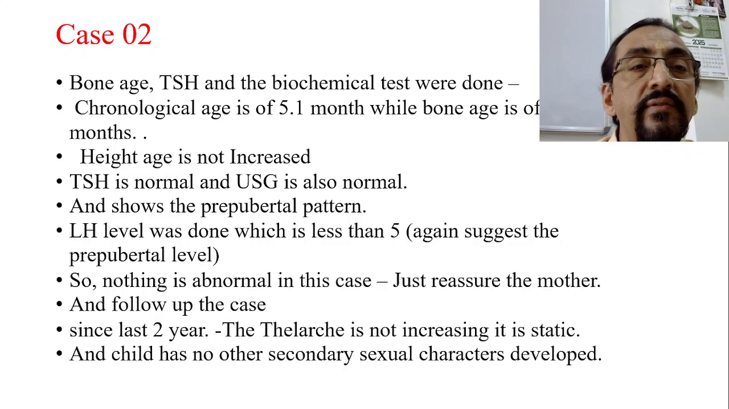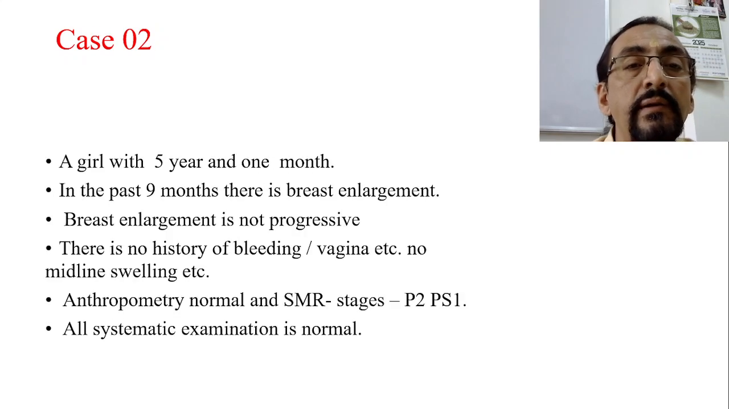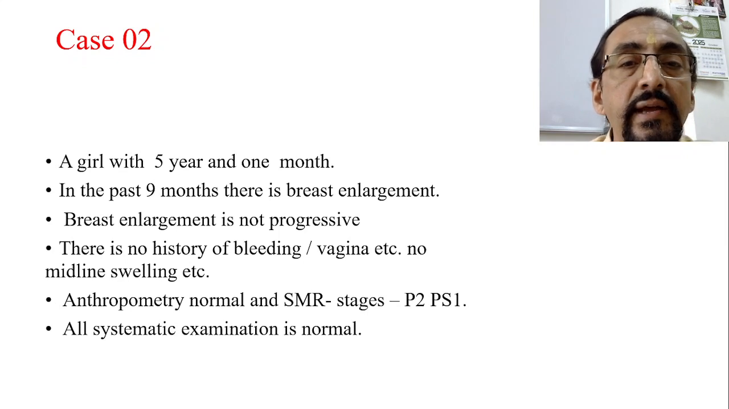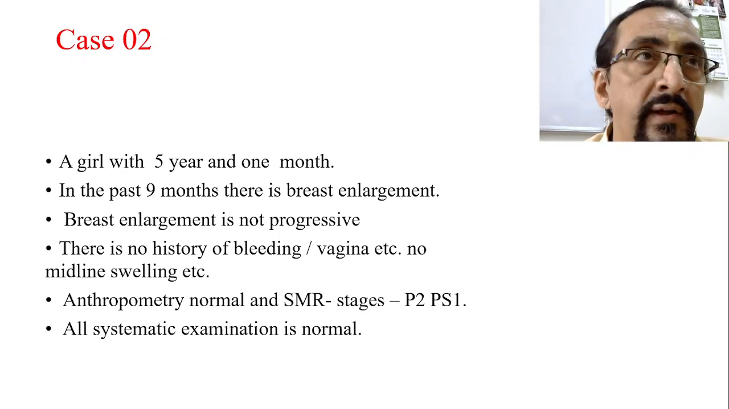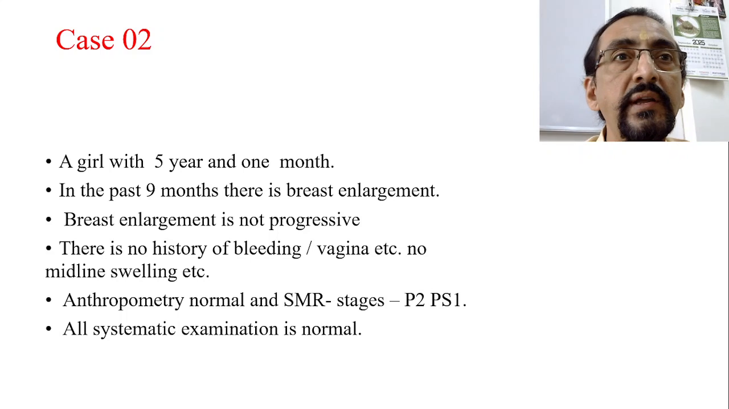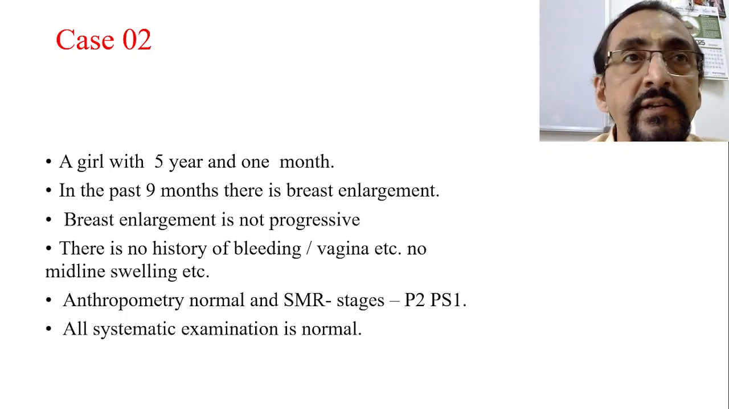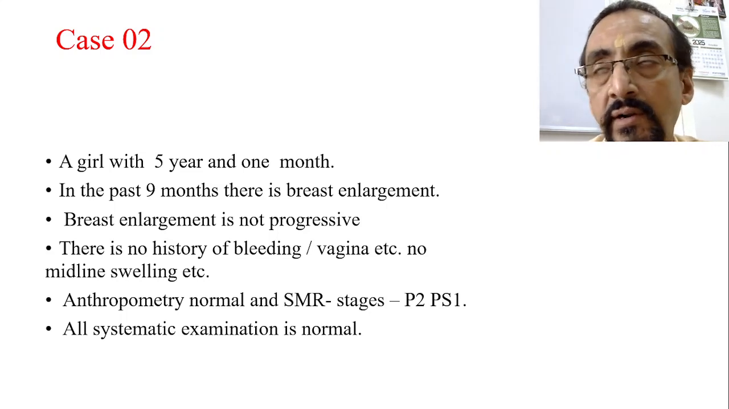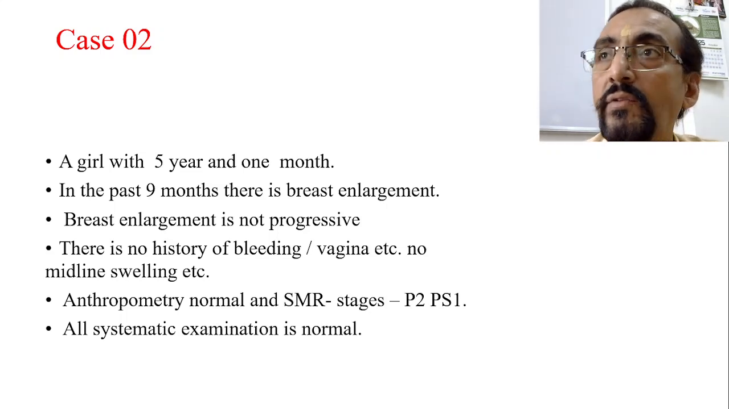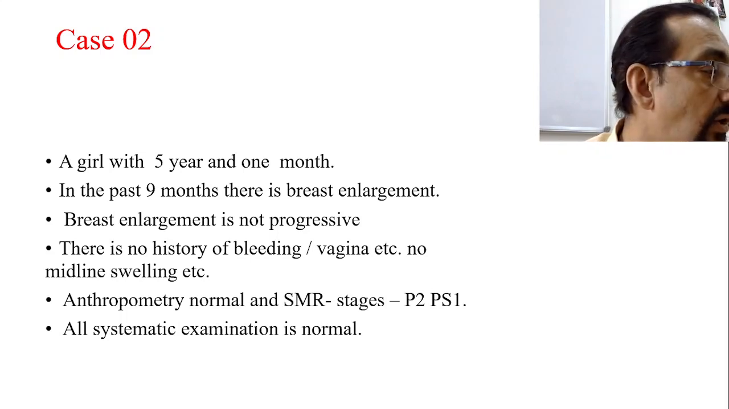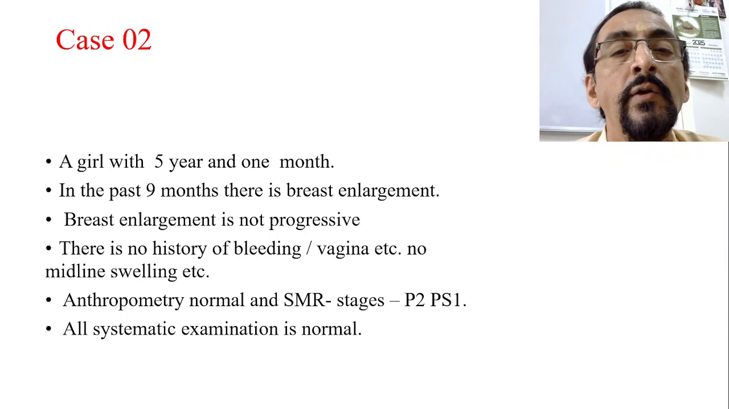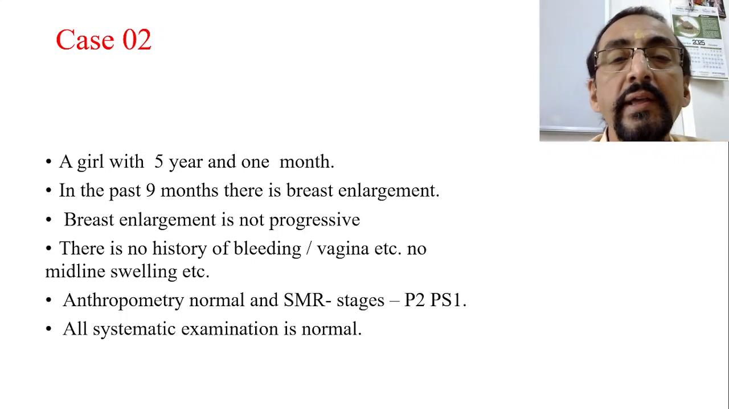Yes, this is a case. A girl of 5 years and 1 month old. So 5 years is nowhere related to puberty. The initial changes of puberty will start after 8 years in the form of telarche. So this is a girl, and it is related to telarche, which is from 8 years onwards, not before that. So 5 years and 1 month.